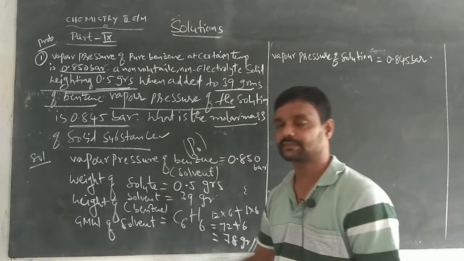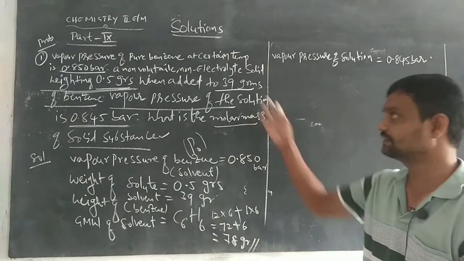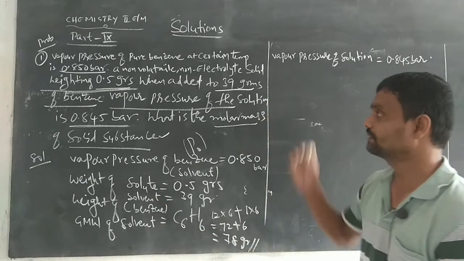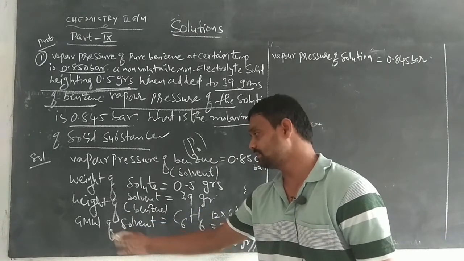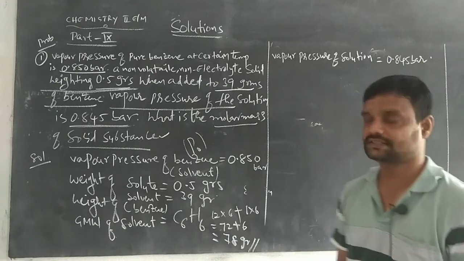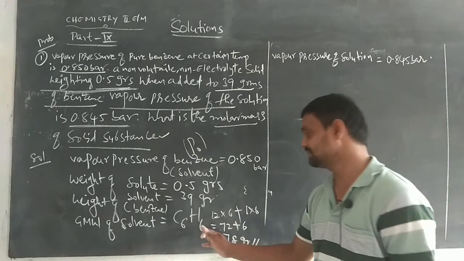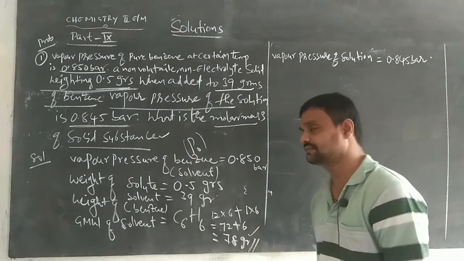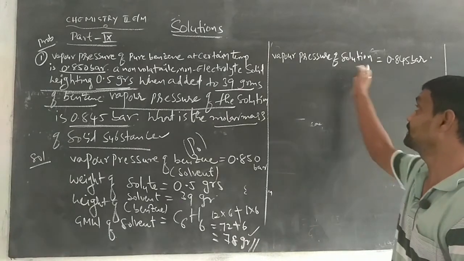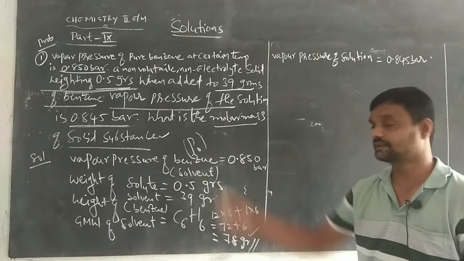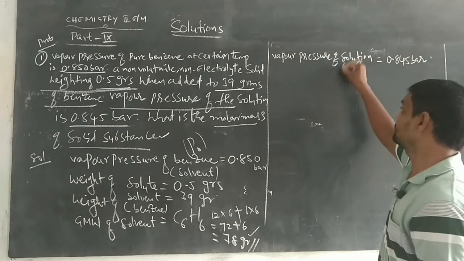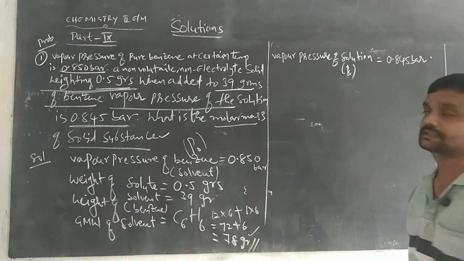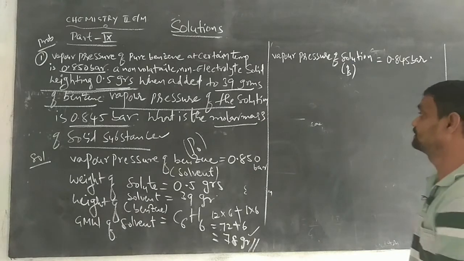Benzene acts as the solvent in the given problem, which can be identified from the given data. GMW is the gram molecular weight of the solvent. The solvent is benzene, its formula is C6H6, and the gram molecular weight is 78 grams. Then the vapor pressure of the solution is also given, 0.845 bars. The vapor pressure of the solution is indicated with PS.